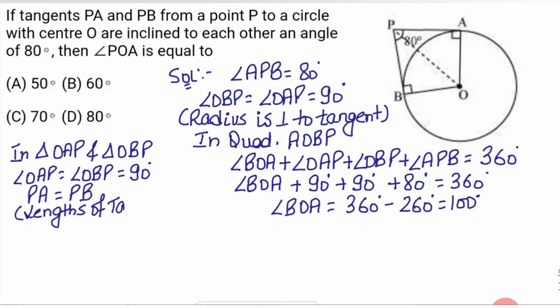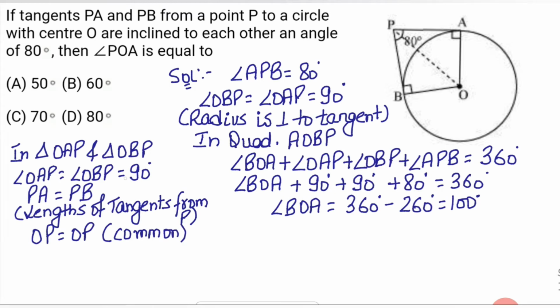We have studied this in the theorem. Now OP equals OP, common in these two triangles. There is one right angle in both the triangles, the hypotenuse is equal, and another side other than the hypotenuse is also equal.